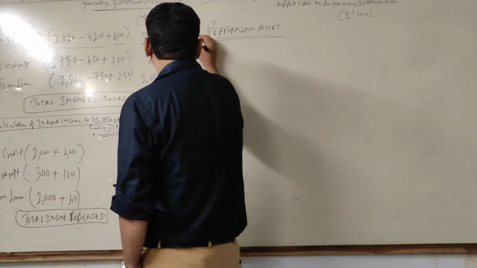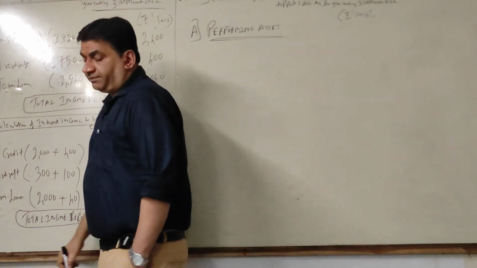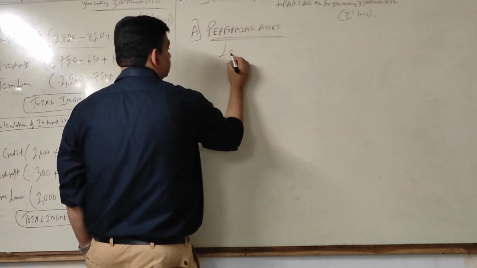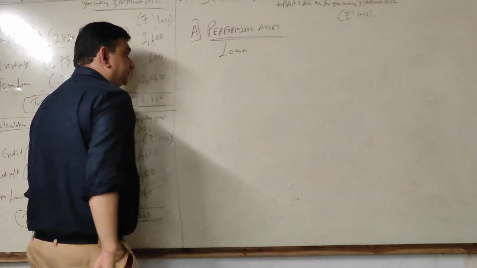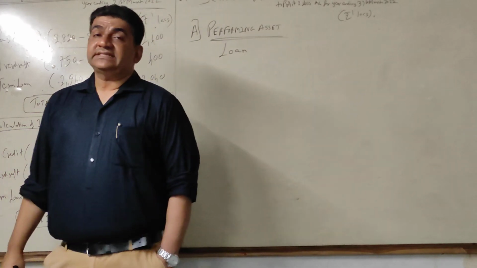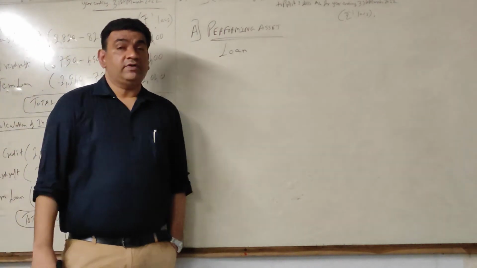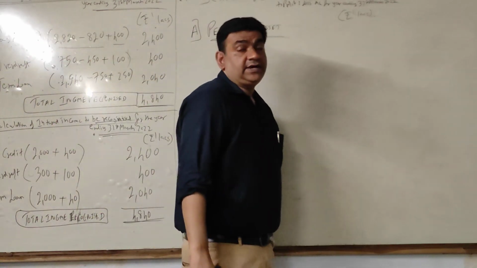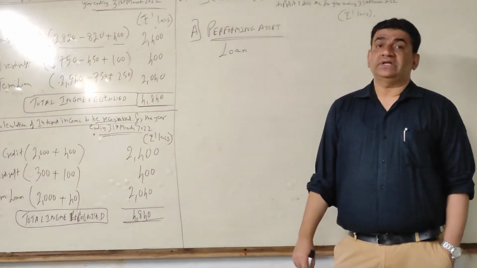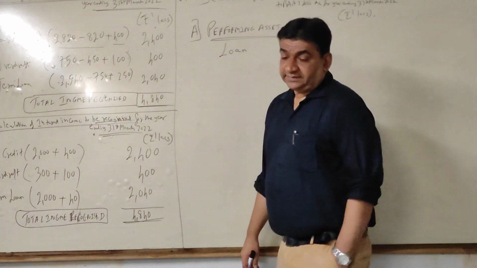Okay, now let's get the heading. A, performing asset. First performing asset is loan. Now, again, performing asset includes what type of income? That income which is earned. Earned means what belongs to the current year. Now listen.